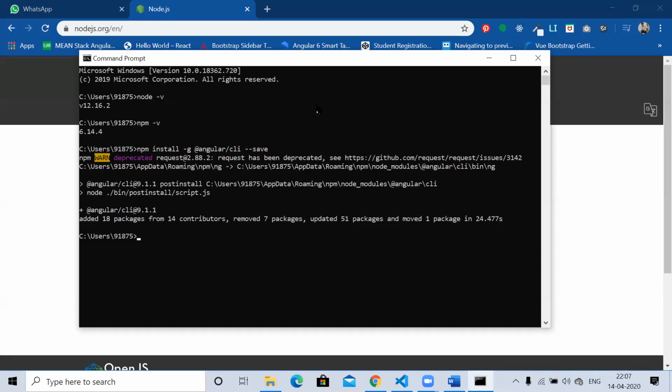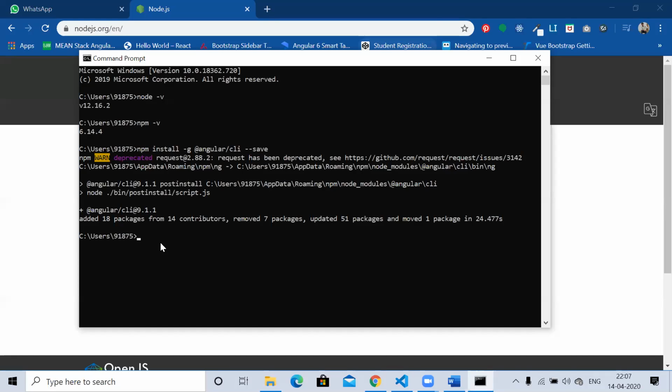We can create the application, we can create ready-made classes, and we can create components, directives, and pipes. See, now our Angular CLI has been installed.